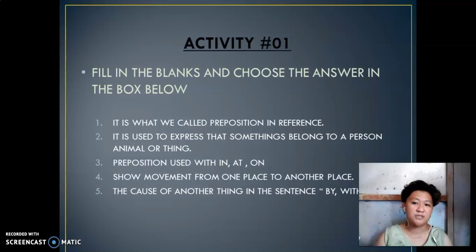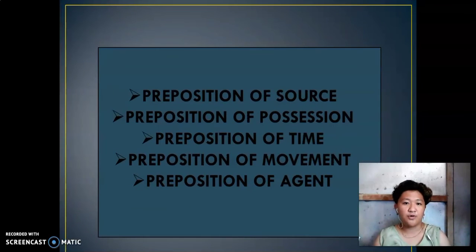The fifth question is, the cause of another thing in the sentence, by or with, etc. So we are going to the choices that I have given to you, so you can choose the answer to put here. The choices are preposition of source, preposition of possession, preposition of time, preposition of movement, and preposition of agent. So we have 5 choices that you are going to put into the 5 questions I mentioned earlier.